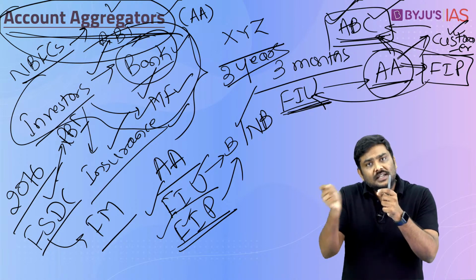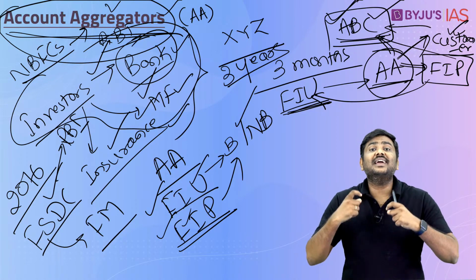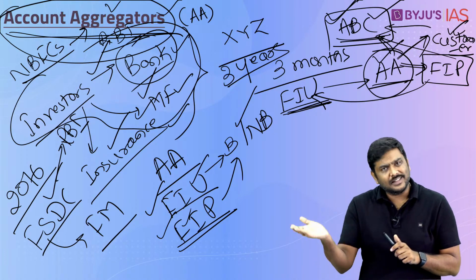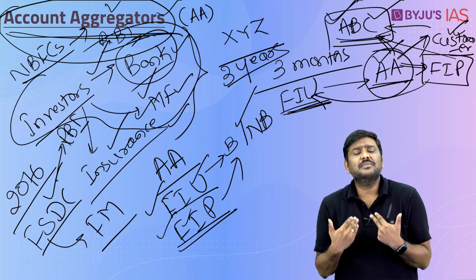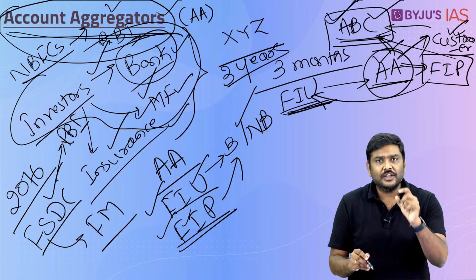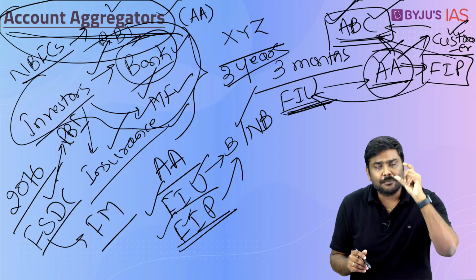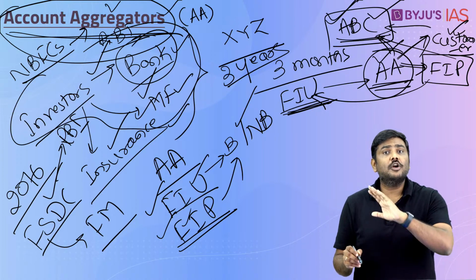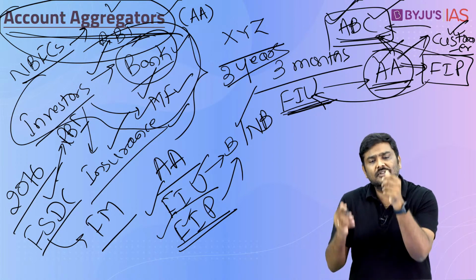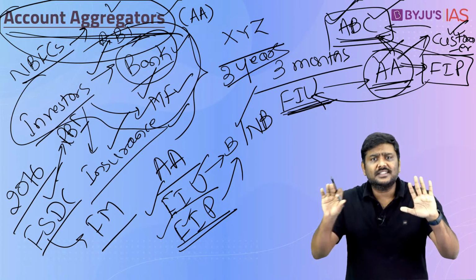The data that is transferred is in encrypted form. I repeat, let's assume I am the customer, my financial related data which is being transferred to the FIU will always be in an encrypted form. AA will not be allowed to open the encryption, will not be allowed to read the data. It will simply collect and transfer. That's it.